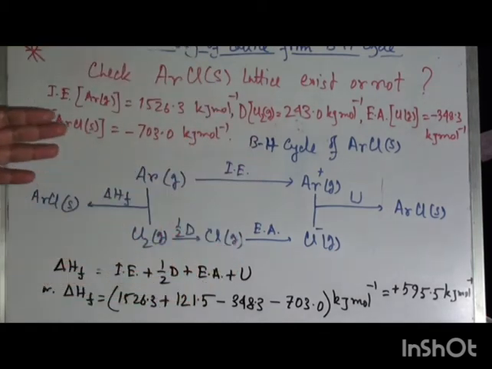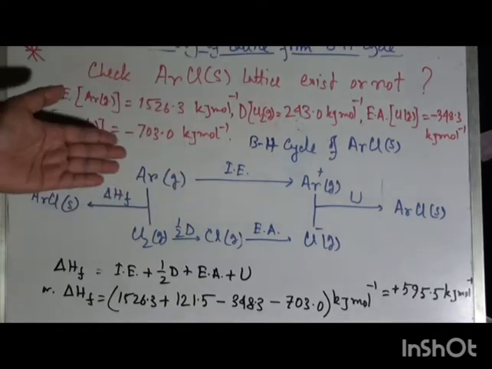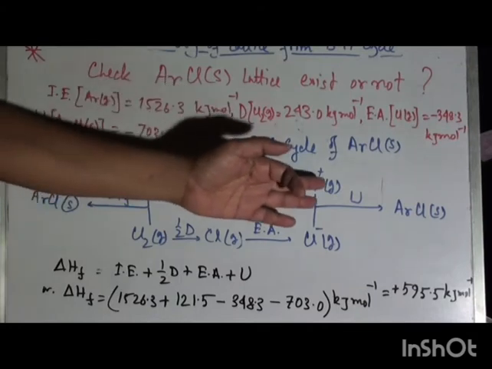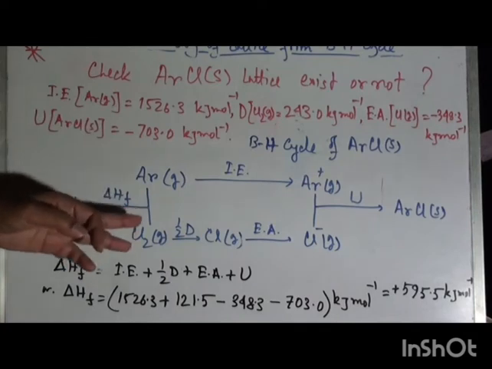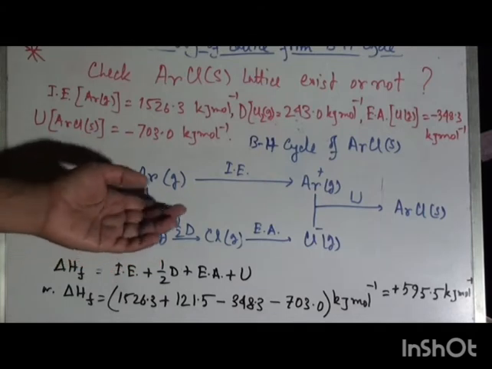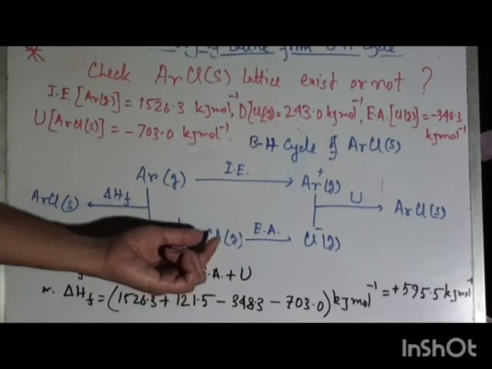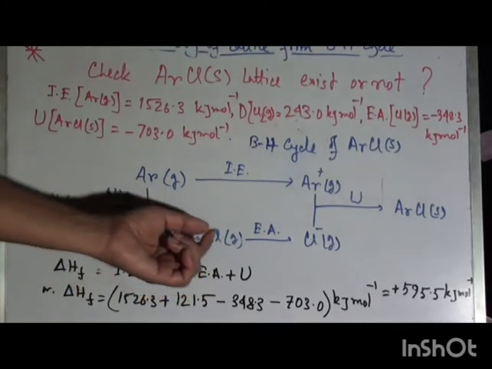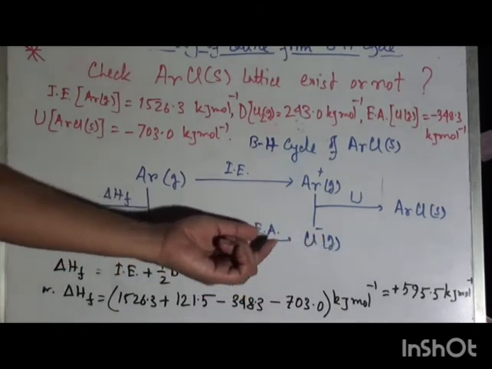So at first we have to construct the Born-Haber cycle of ArCl. I have already constructed it. Argon gas to Ar plus gas, ionization energy, only one step, and as previously, half the dissociation energy is required for one atom of chlorine gas producing process, and then chlorine gas to Cl minus ion, that means electron affinity.